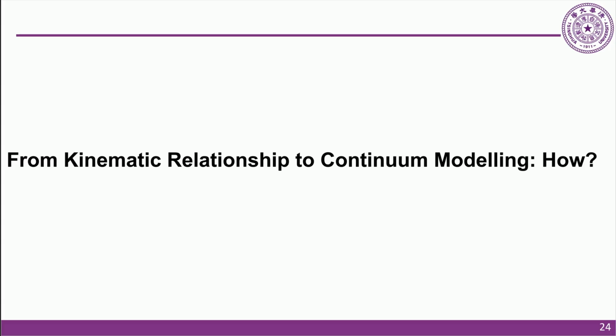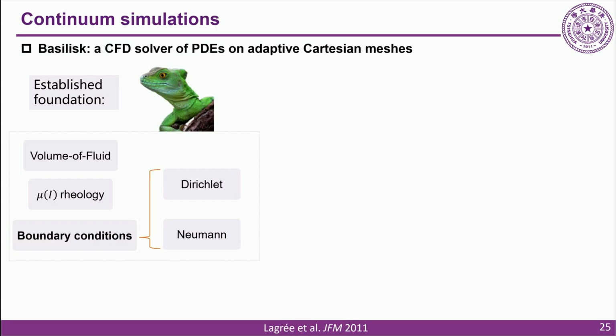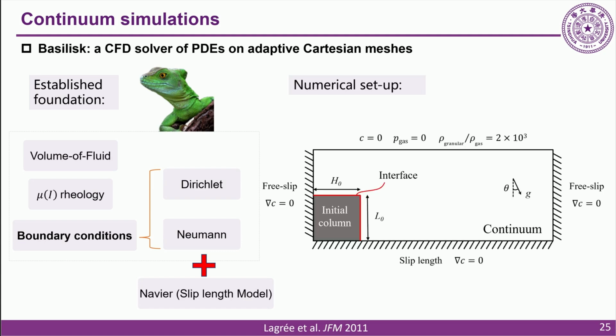With our universal slip law now fully established, we face the next challenge. How do we bridge the gap from this local kinematic relationship to a large-scale continuum model? For the continuum simulations, we use the Basilisk solver, whose established foundation already includes the standard mu-I rheology and general boundary conditions. Then, our key contribution is adding the new Navier slip length model into this framework.